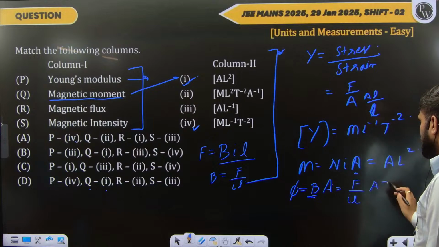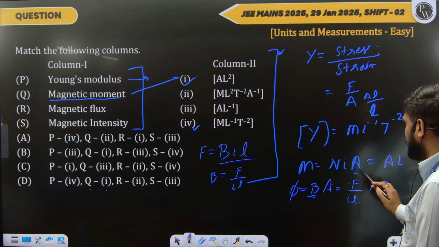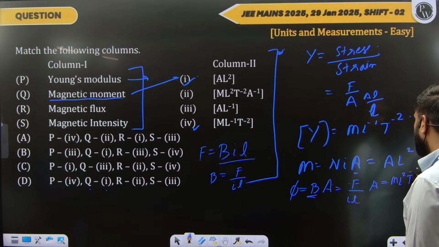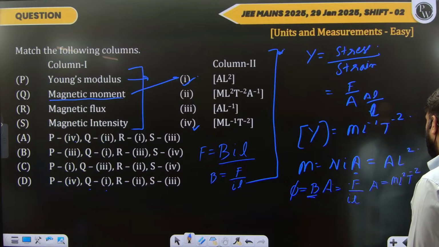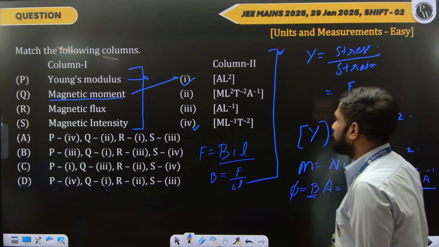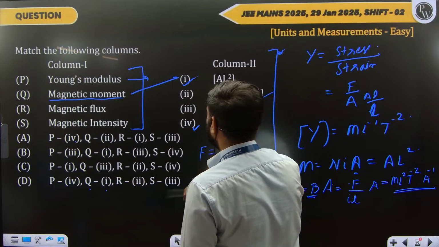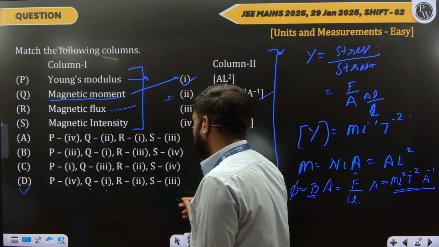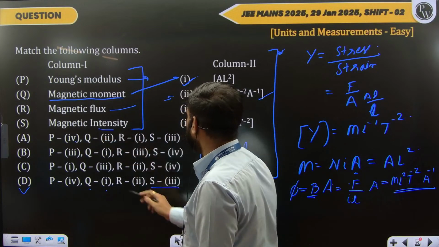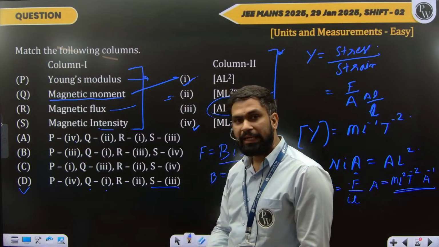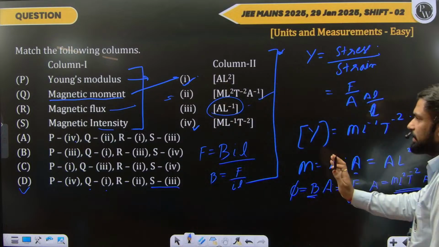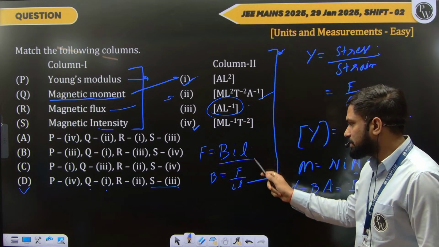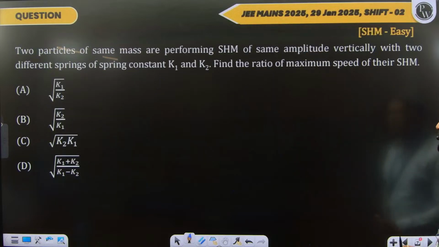Dimensions of force, you know, will be MLT^-2. This is another L, so it will be ML²T^-2, and the dimensions of current will be A, so that will be A^-1. So ML²T^-2A^-1. So R will be the second option, and thus we can easily see that the magnetic intensity will be AL^-1. That easy. So dimensions are quite easy. Just be careful, use any formula in which these quantities appear, and you can figure out the dimensions very easily.